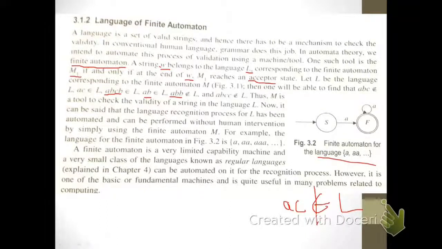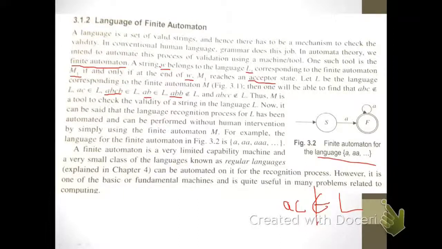As you have been told earlier, for any string to be accepted by the finite automata, each individual character or symbol of the string should belong to L. Since we know that only A belongs to L, ABC is not accepted. Any string which contains characters other than A will not be accepted.